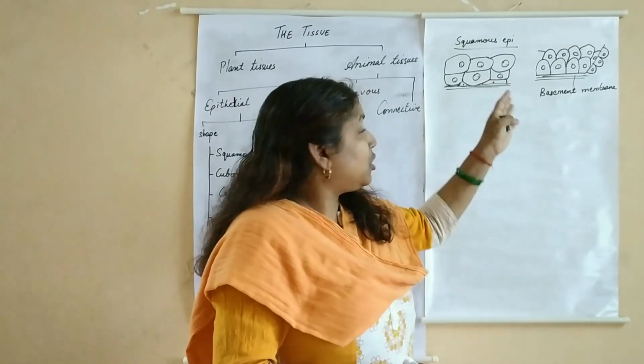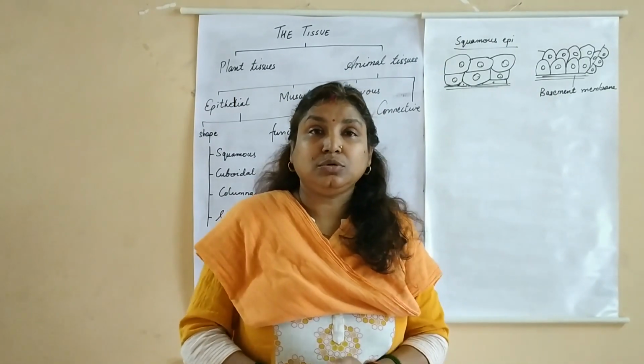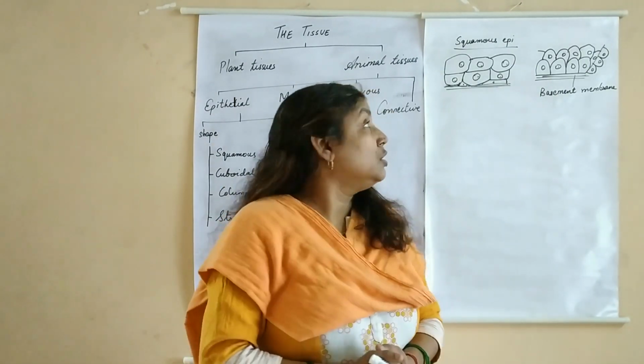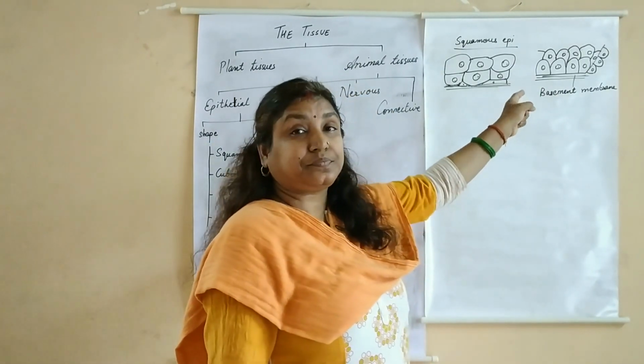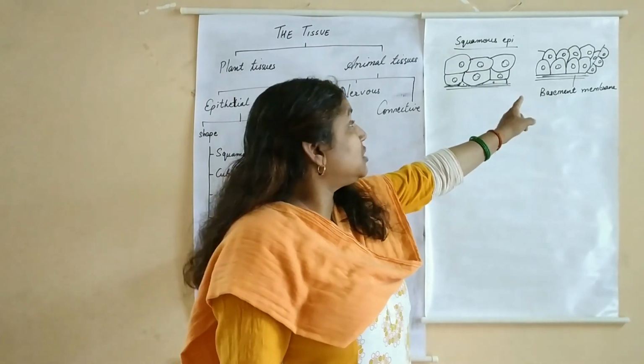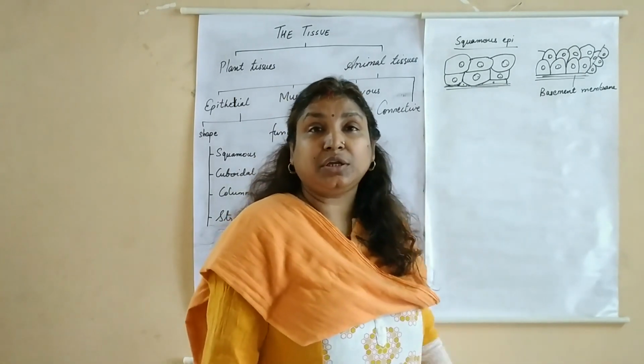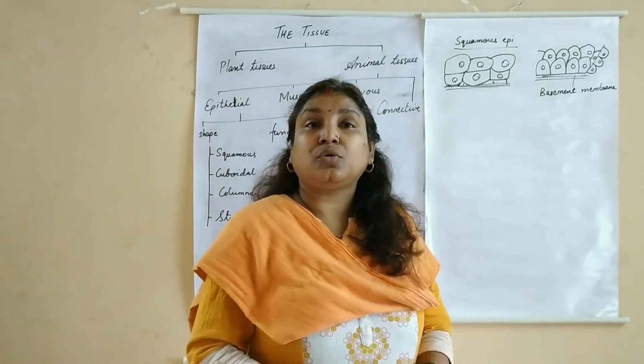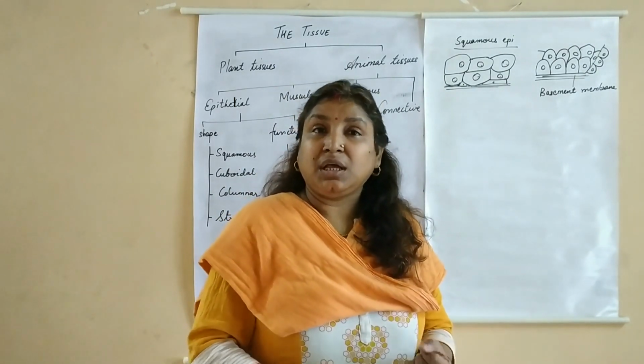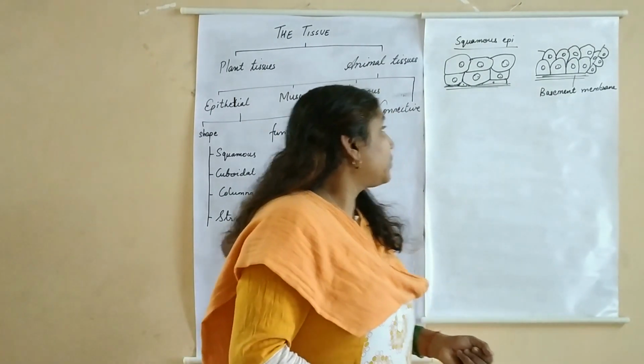It is these cuboidal cells from which the ova is produced. So that we will study under function. So cuboidal cells are present in the linings of the kidney tubules, outer boundary of the ovary, the salivary glands and the tear gland.